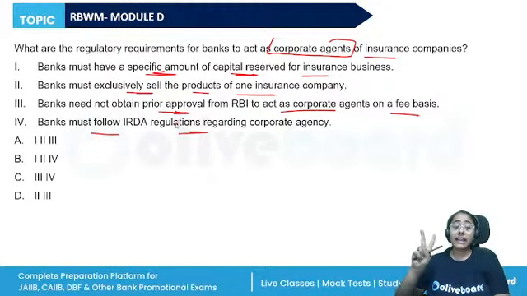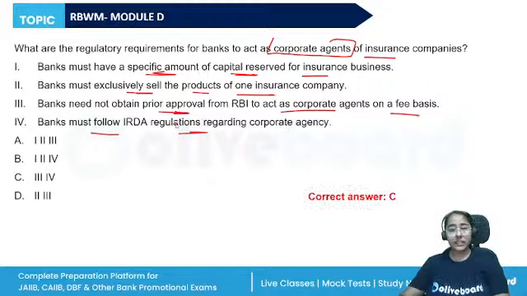They should take a license from IRDAI. A deposit of rupees 50 lakhs is to be made to IRDAI, right? So these are the things that they need to follow. So the correct answer here is C, 3 and 4.